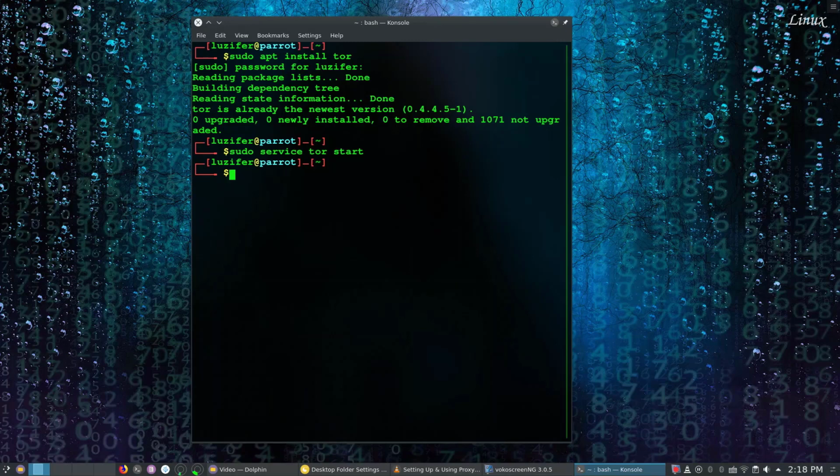As an example, I'm going to open up Firefox to show you guys that it's actually working.